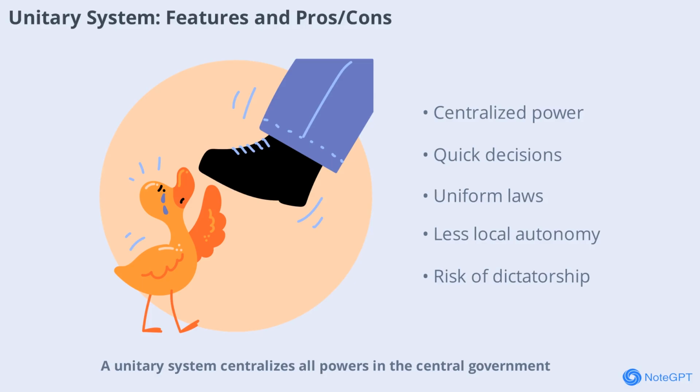Unitary system centralizes all powers in the central government. Its features include a single government authority, centralized power, single constitution, no division of sovereignty, and flexible constitution. Advantages are strong central government, quick decisions, uniform laws, lower costs, and suitability for small countries. Disadvantages include concentration of power, less local autonomy, risk of dictatorship, ignoring regional diversity, and overburdened central government.